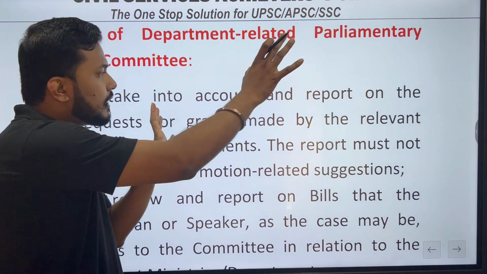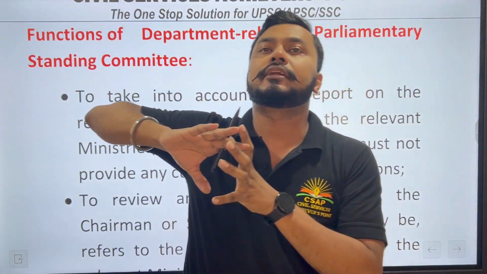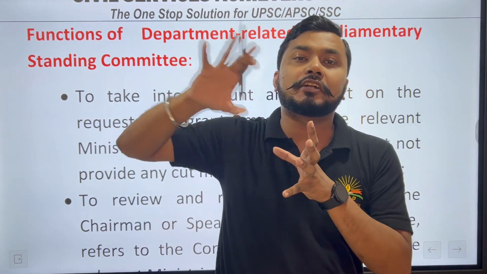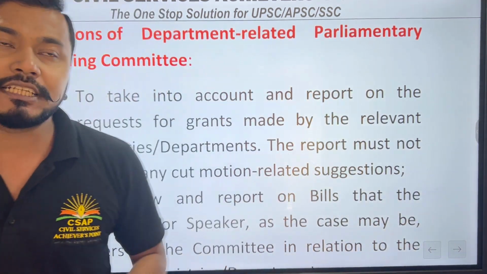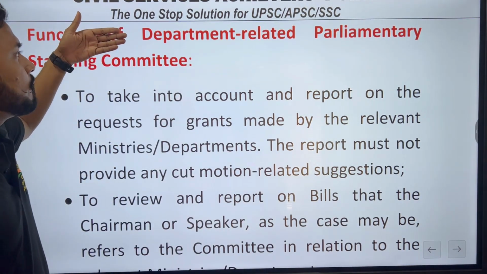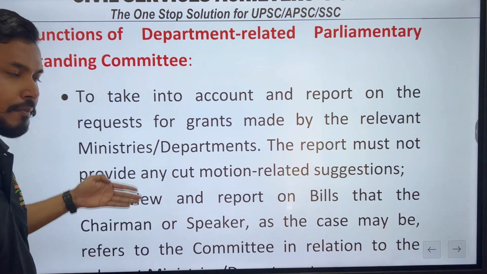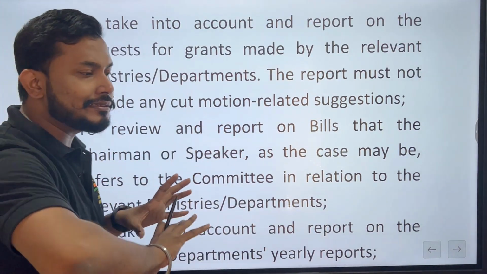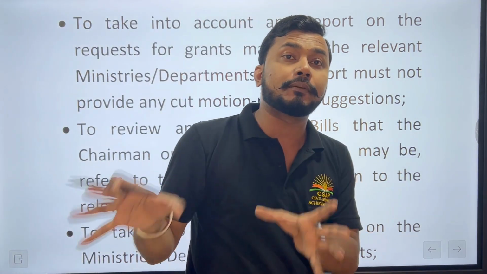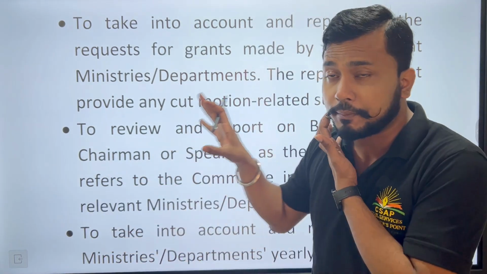So department related, suppose a department, Ministry of Home Department eta hol, okay, supposedly Department of Science and Technology, Department of Atomic Energy, another department hoy jay. So ekhini eta amar parliamentary standing committees bonwa jay. So etu ami sabo lagibo, functions of department related parliamentary. To yate gote khini functions ami likha ase, amar gote khini moi provide kori dia ase. So you could write at least the number of functions which will be suitable for you once you are discussing the answers in the context of 250 words. To himan khini likhibo lage, tatke beshi likhibo na lage.